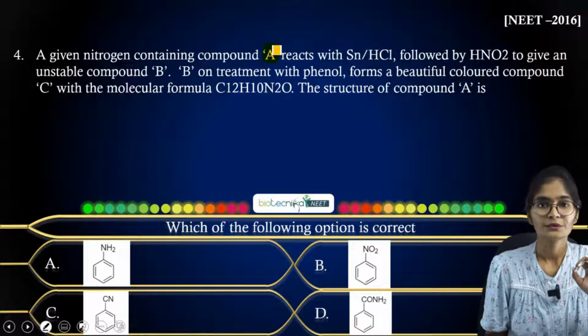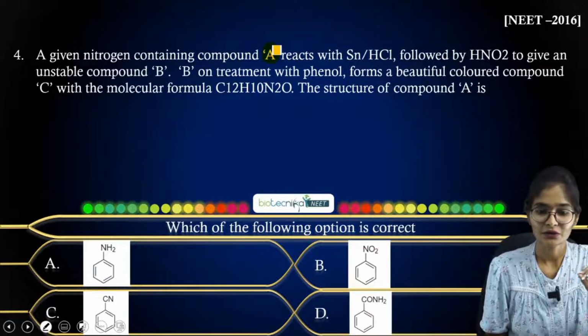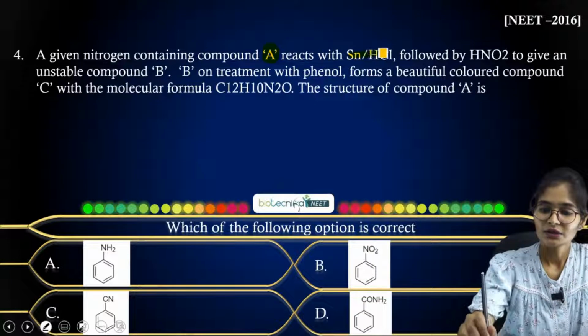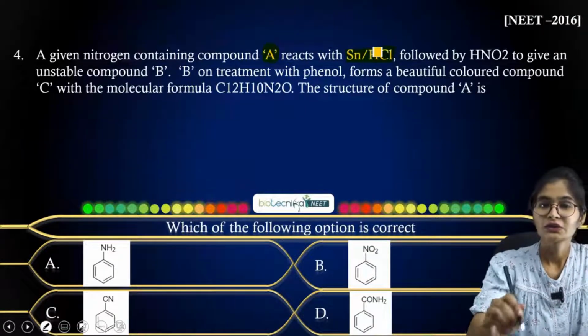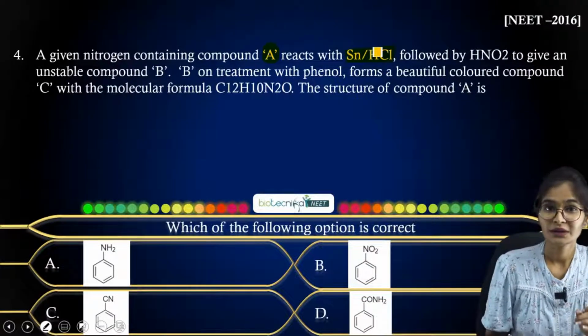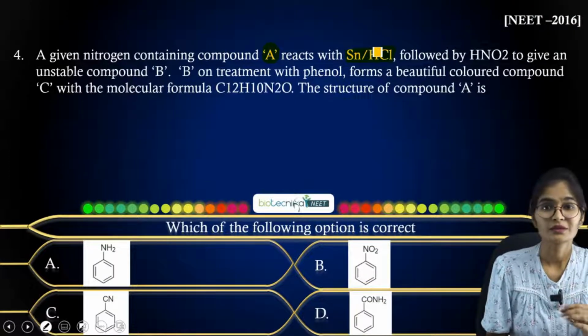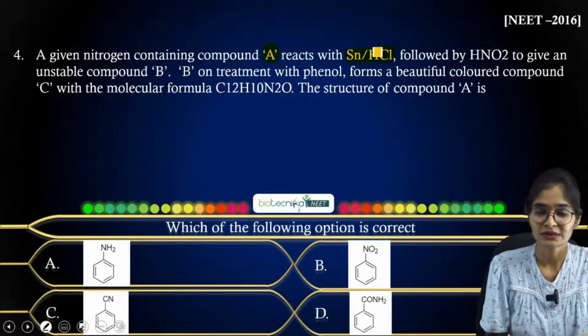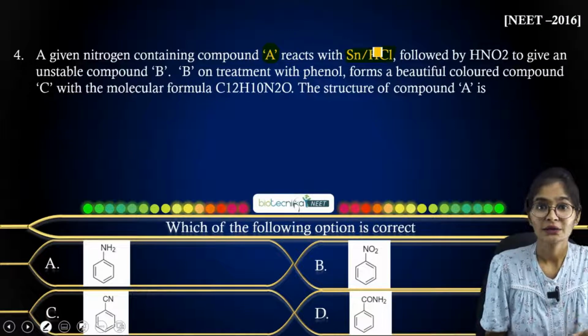So in the given options you have nitrogen, right? And then you have to treat with tin over HCl. So tin over HCl is what type of reagent? You must know what type of reagent it is, whether oxidizing or reducing agent, and based on that you are going to answer me.